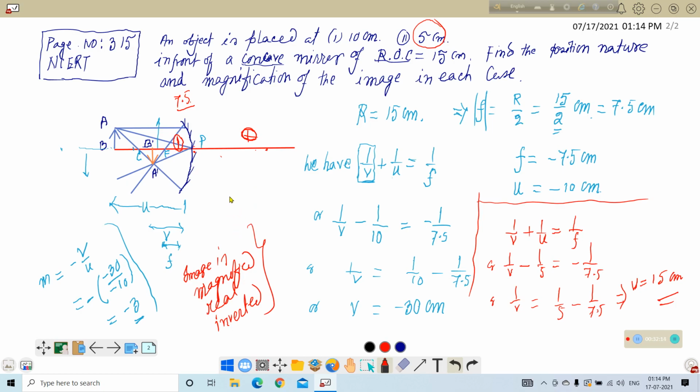In forthcoming video, I shall discuss about the manner of image formation and how this image is formed. That will help you to conceive the idea about image formation. And for the starters, you are the learners, you should draw the picture or the proper figure for each problem.